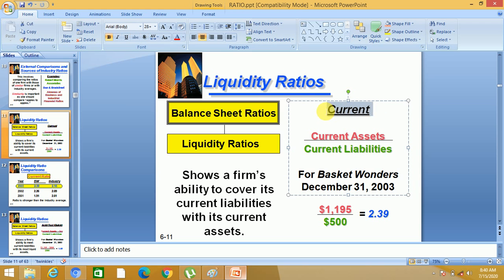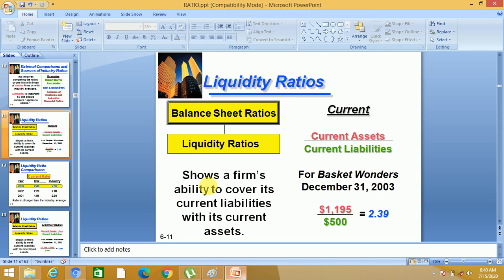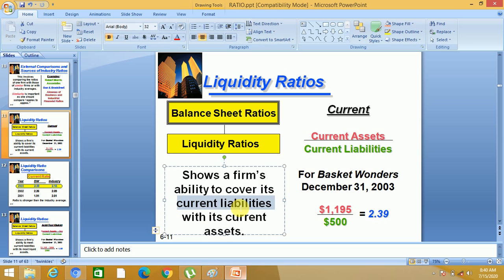The name of the first ratio in liquidity is called current ratio. And what is the formula? Current ratio is equal to current assets divided by current liabilities. We already discussed this. It shows a firm's ability to cover its current liabilities with its current assets. It shows whether the firm can pay its current liabilities with its current assets or not.